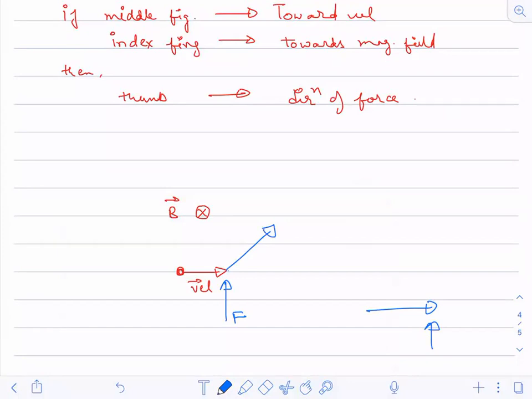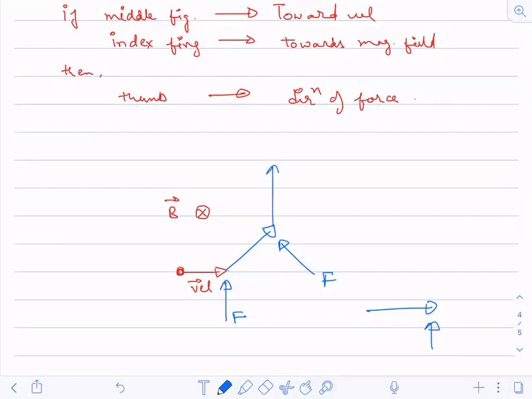Now again you do the same thing. Keep your index finger along the direction of magnetic field only. Again you will see, try to align your middle finger along this line. What you will find is that the thumb will point in this direction. So if the force is in this direction, what will happen to this velocity? It will move in this direction.